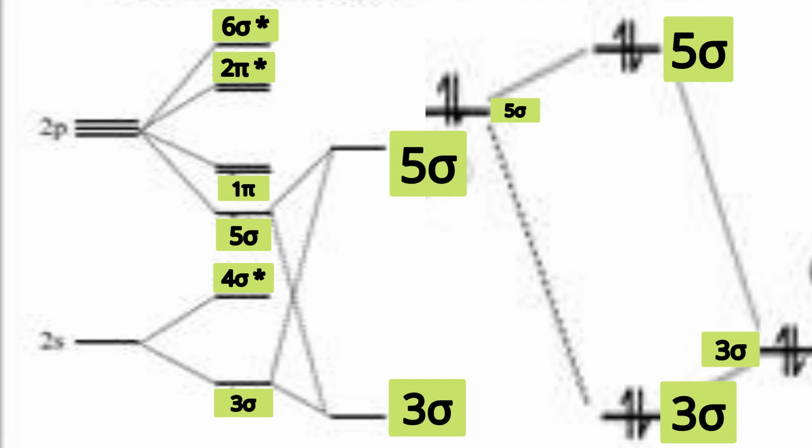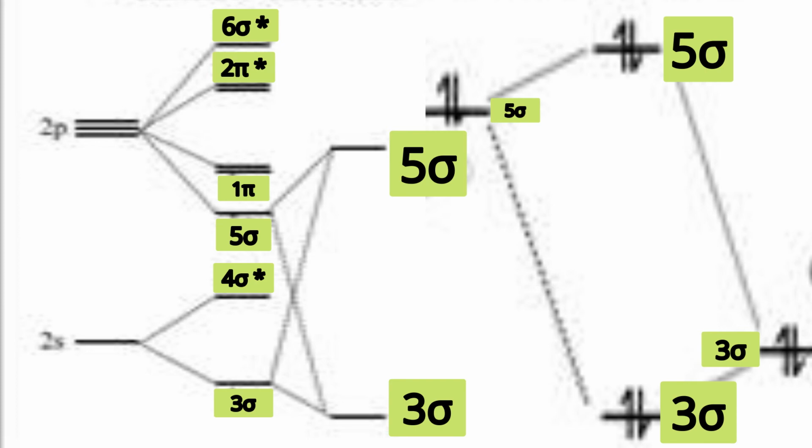Is it clear now? Actually, a similar interaction between 4 sigma star and 6 sigma star orbitals takes place. Both have the same symmetry. And what will happen because of that? The 4 sigma star orbital will decrease in energy. Therefore, in the true MO diagram, if you have seen, the antibonding 2s orbital, the 4 sigma star orbital, was relatively of low energy. The diagram was not looking symmetric. It was suppressed because of interaction with 6 sigma star.